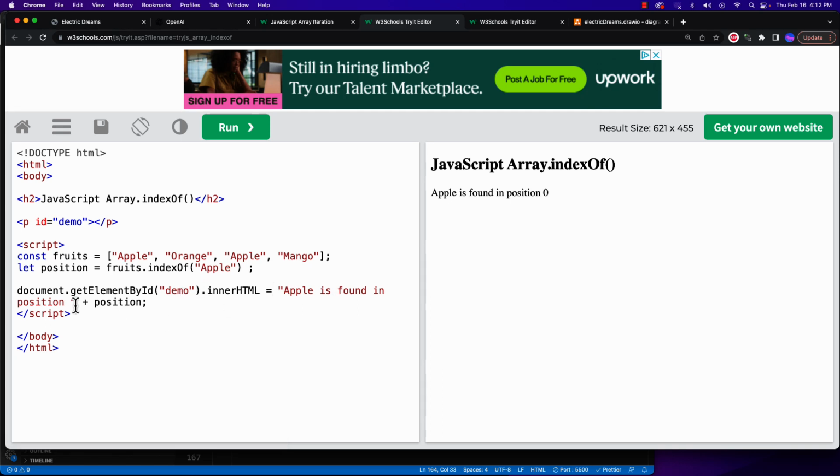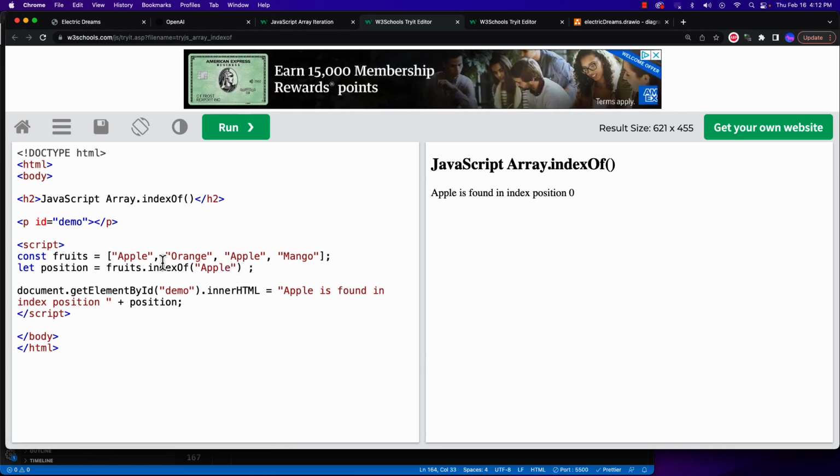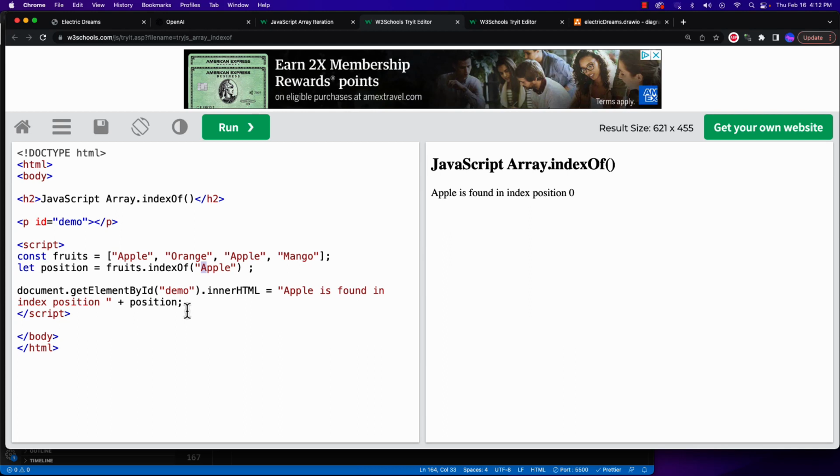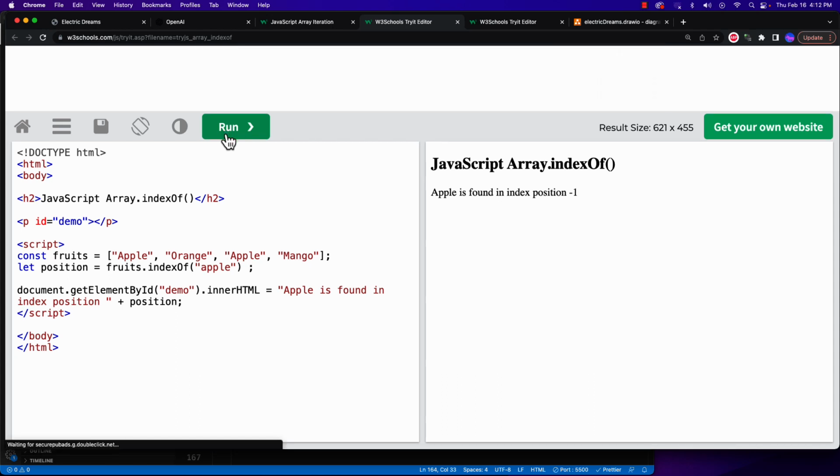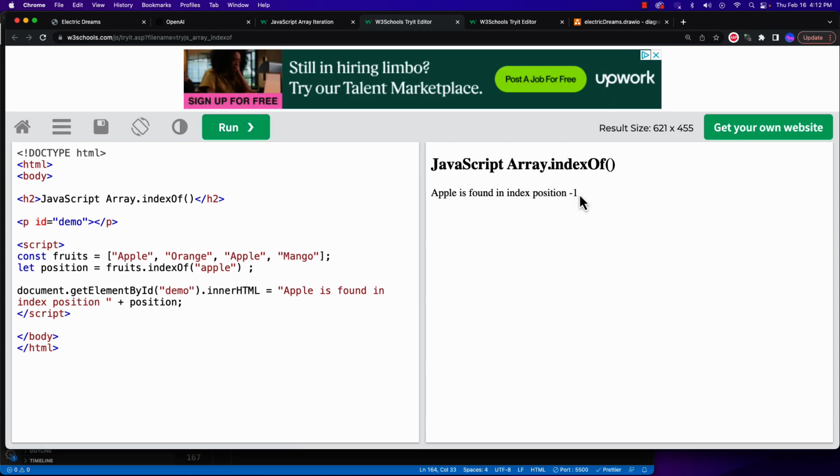This is what indexOf is doing: it's telling us where it is. So it's found in index position 0. But now if I put a lowercase a here, index position -1. So -1 is returned when it doesn't find it.